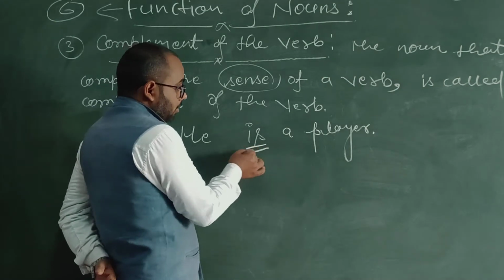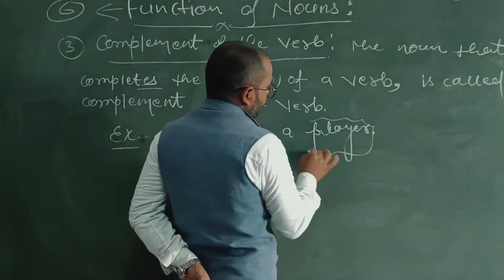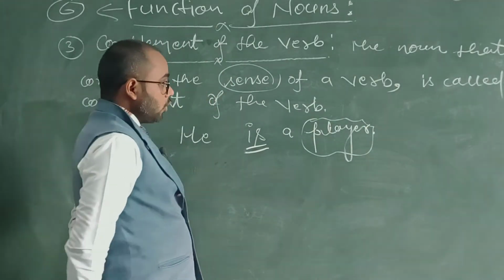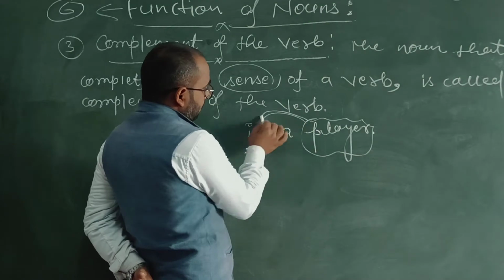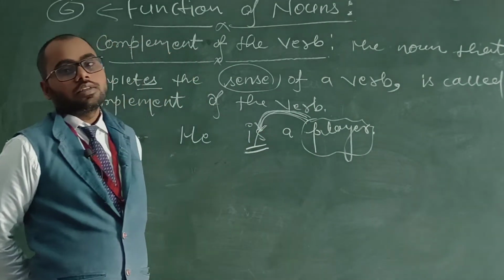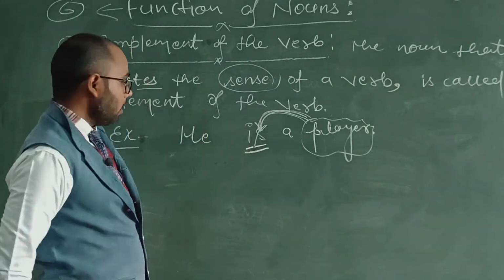So how was the meaning of the verb completed here? Due to the word player, and it's a noun word. So it's completing the sense of this verb. That's what we can say: the player is a complement of this verb.